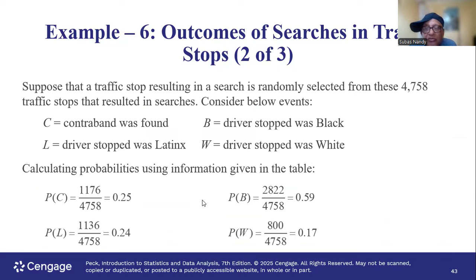So contraband given white is higher. You take the total of white in the denominator. Out of those total of white, how many had contraband goods? That probability is 0.29, which is greater than the general probability of contraband goods.